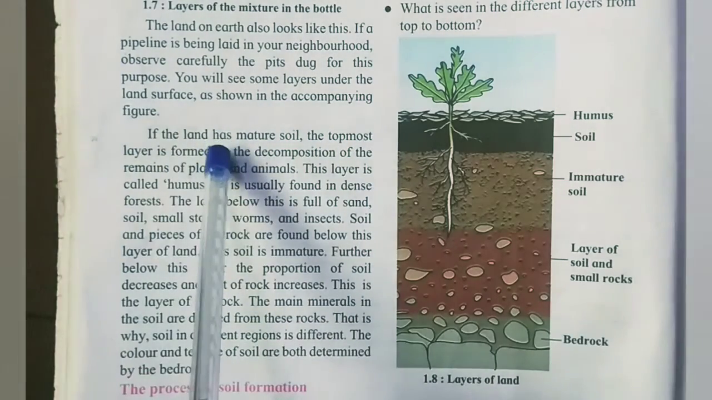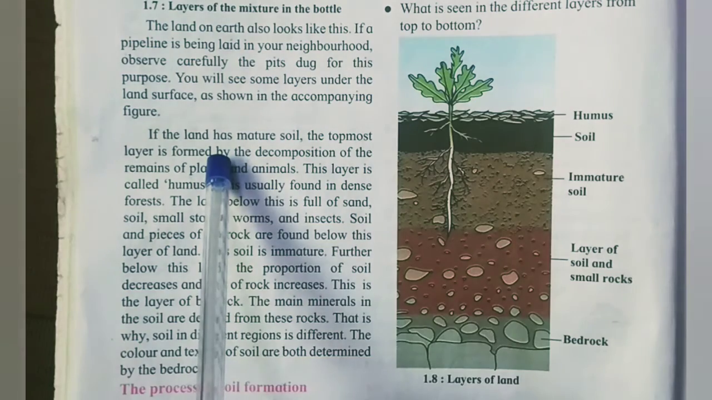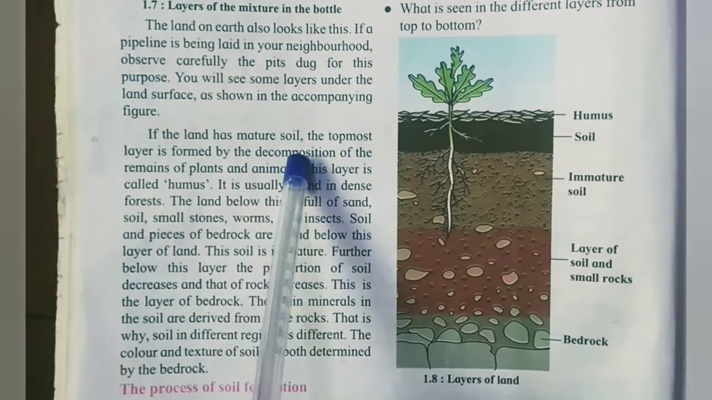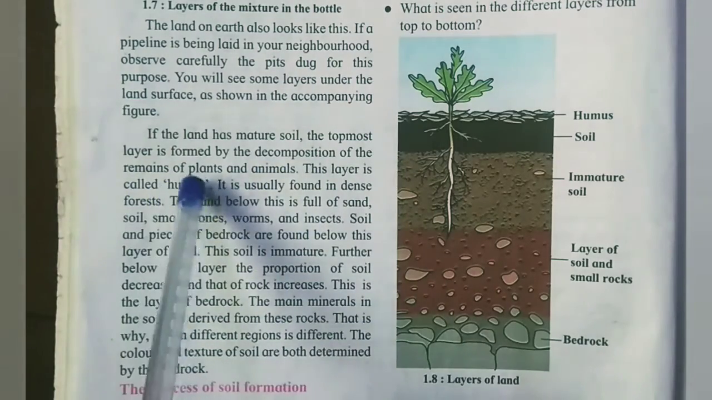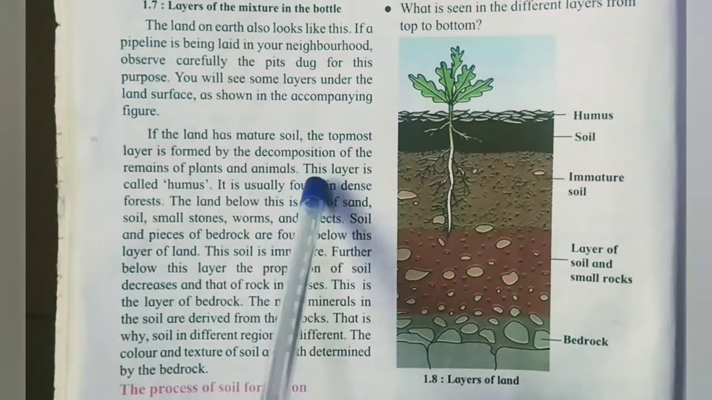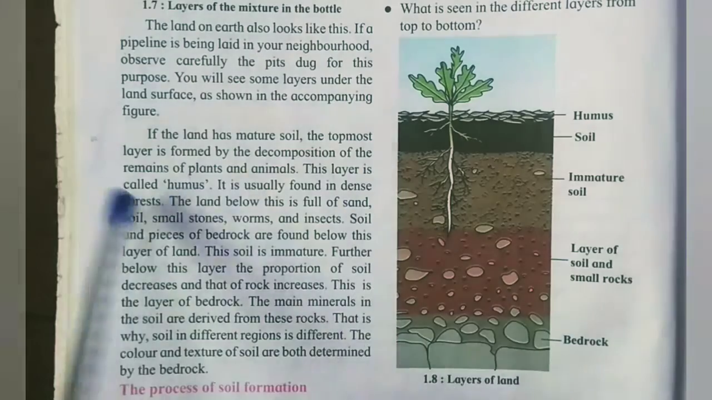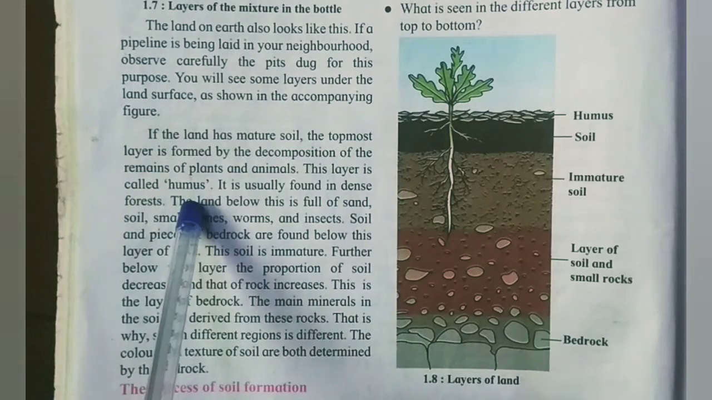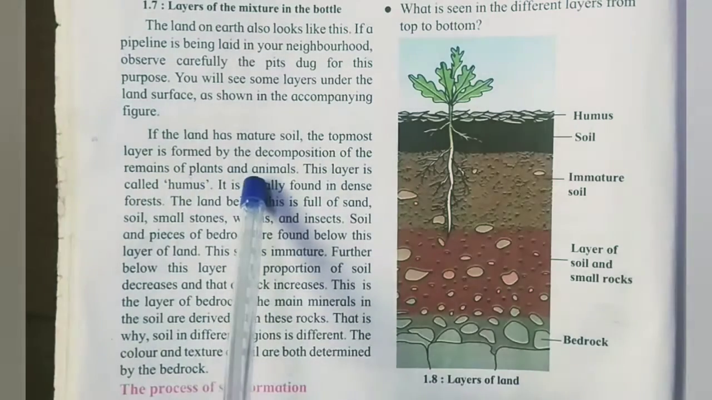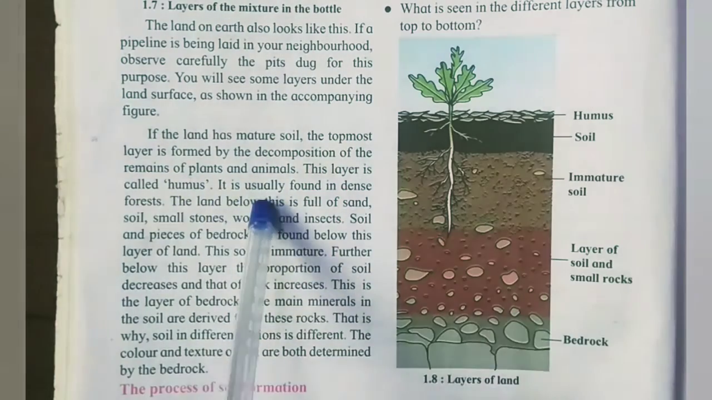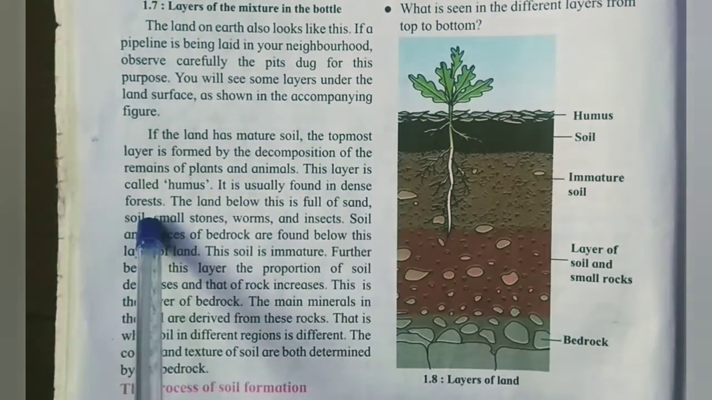If the land has mature soil, the topmost layer is formed by the decomposition of the remains of plants and animals. This layer is called humus. Humus is nothing but the decomposition of remains of plants and animals. It is usually found in dense forest.